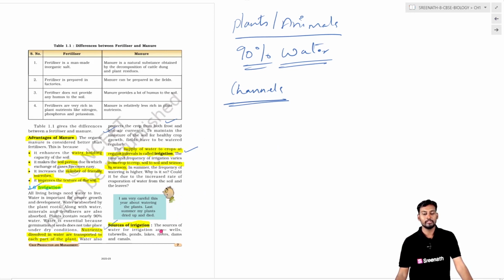So that is basically it. When coming to the sources of irrigation, we can draw the water from rivers, dams, ponds and lakes by means of channels. The water channels will draw the water from the water bodies.